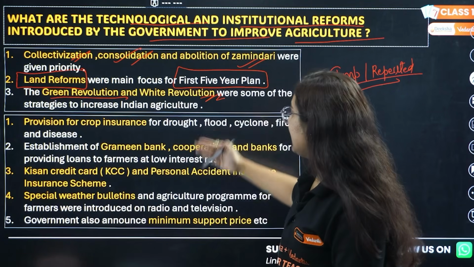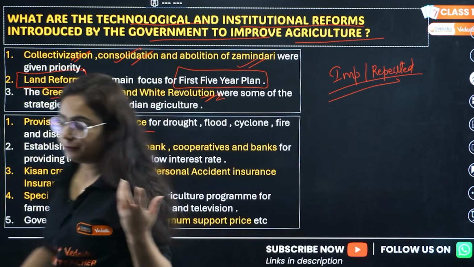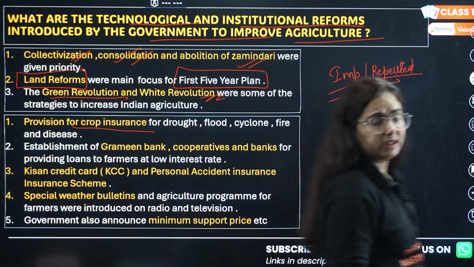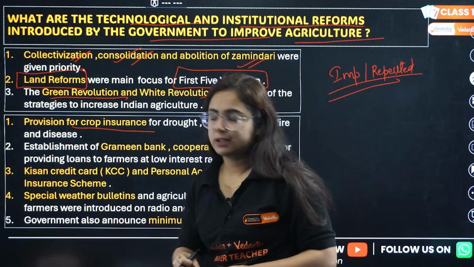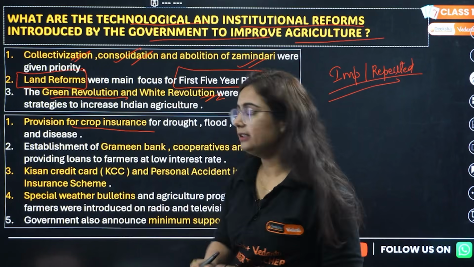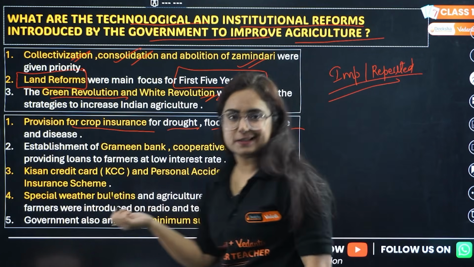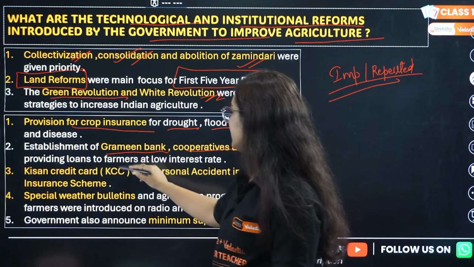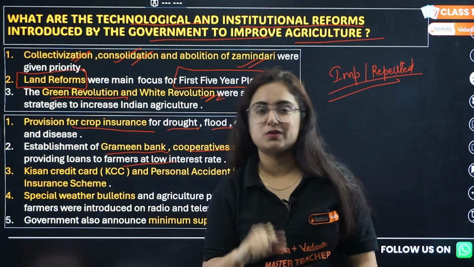So along with that, we have provisions for crop insurance like we have for people, that if anyone gets any accident or death by unusual cause or something like that, then insurance is there. People will get money after that. Similarly, if crop is not as expected, it did not grow well, then insurance is there in case there is drought, floods, cyclone, fire or disease. Get it? Now, there is establishment of Grameen banks, cooperative banks, which can provide loans to the farmers so that they can get loans at low interest rate.